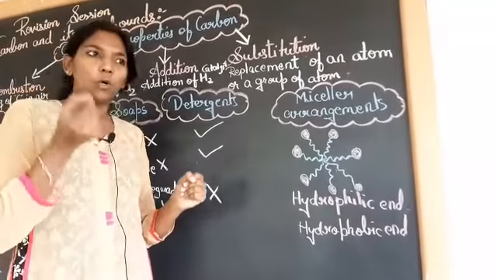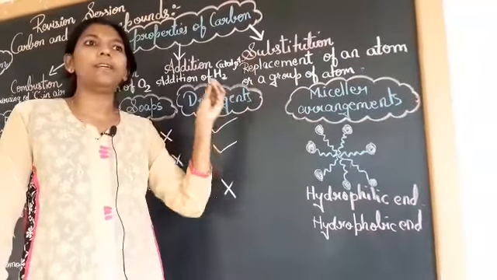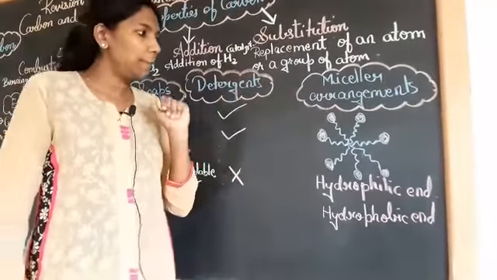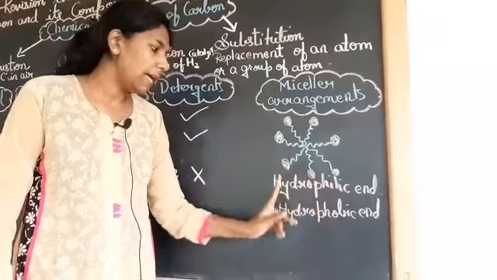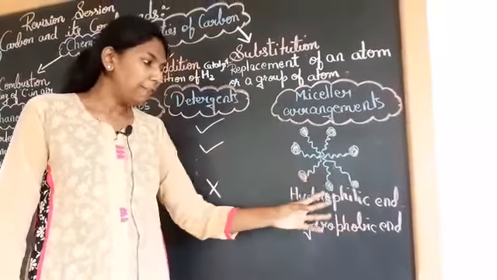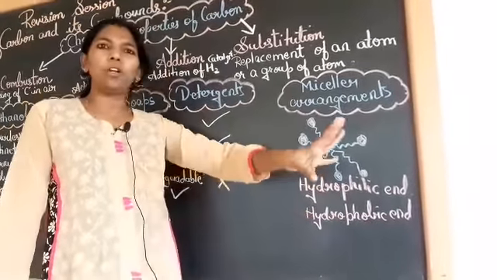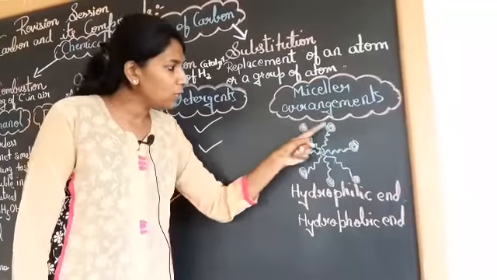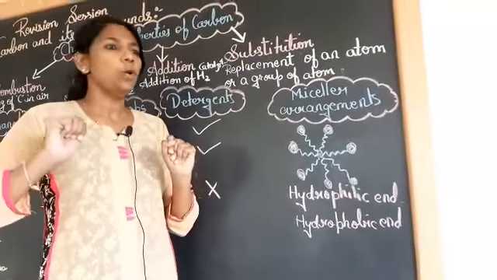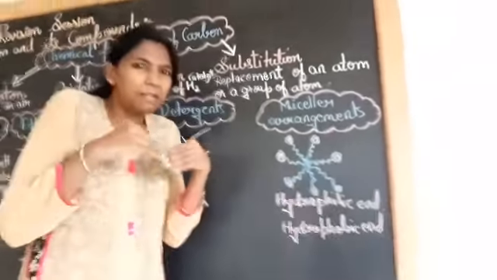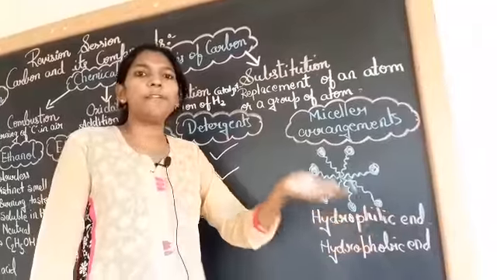If you have any stain on your clothes, how does it wash away? When you put Tide detergent or any detergent into water, what actually happens there? There will be two ends. One end will be hydrophilic and the other end will be hydrophobic. Philic means they like water or they dissolve into water. Phobic means they hate water or they run away from the water. So can you see the dots? These dots represent the hydrophilic ends. They will be freely moving in water. But these other ends are hiding from the water because they hate water. They do not get dissolved into water. They dissolve into some sort of reagents.